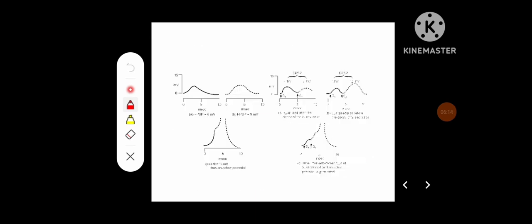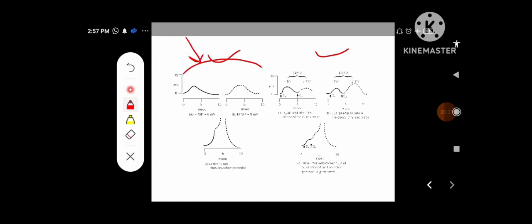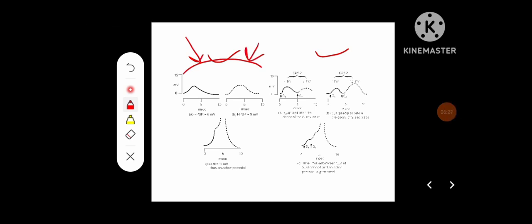This is a diagram showing the spatial summation and the temporal summation. So here at the postsynaptic membrane, two different stimuli produce different EPSPs, and they are going to summate to produce an action potential, whereas in temporal summation, at one postsynaptic membrane, at a single spot there will be multiple stimuli one after another.